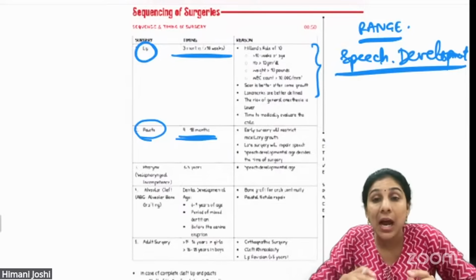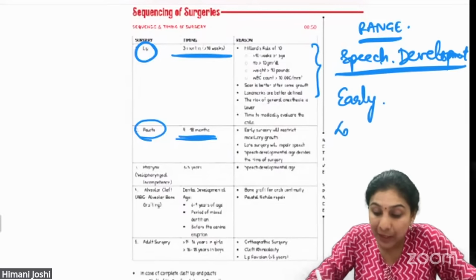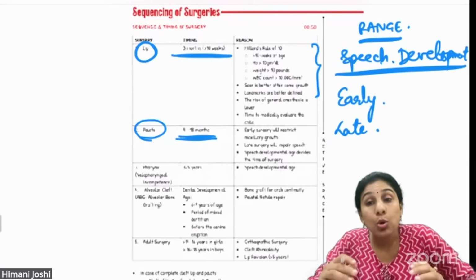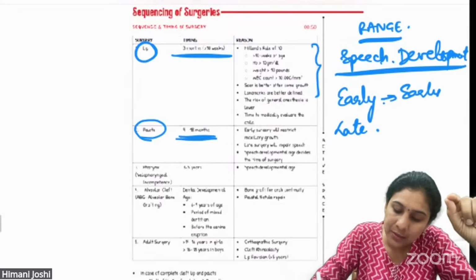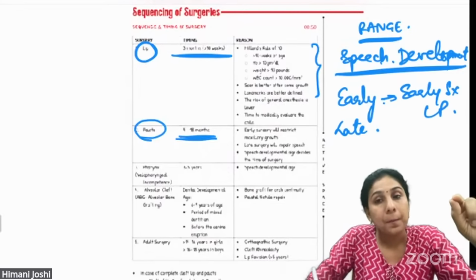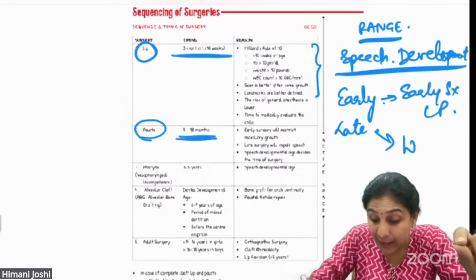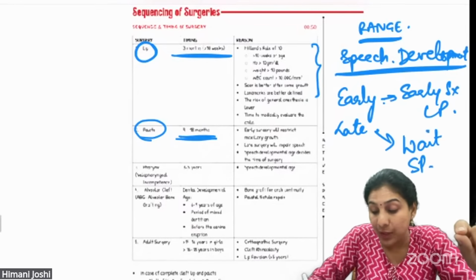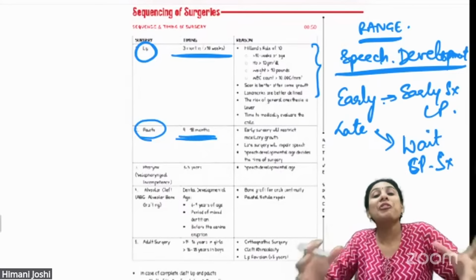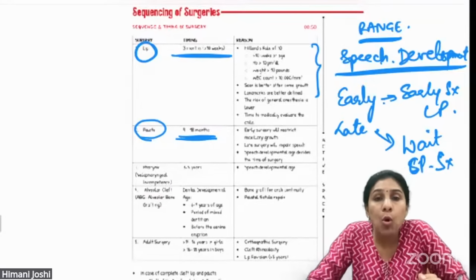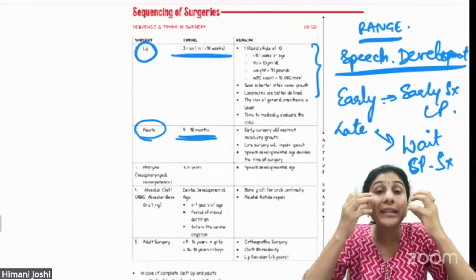Some children start speaking early, some children start speaking late. Those who start speaking early, you have to do early surgery of cleft palate. Those who start speaking late, you can wait before doing surgery for cleft palate. Why? What is the reason? Why are you waiting? Because the more you wait, the more the maxilla gets the opportunity to grow.